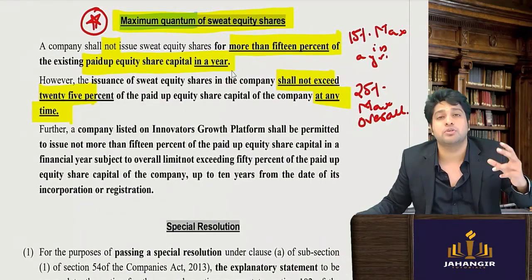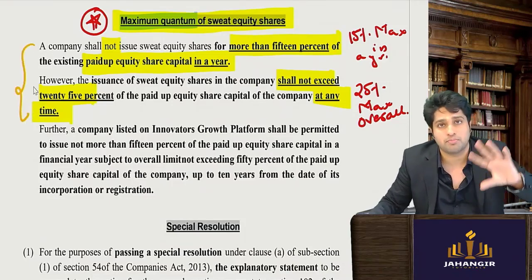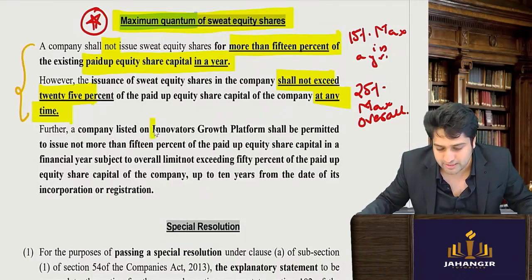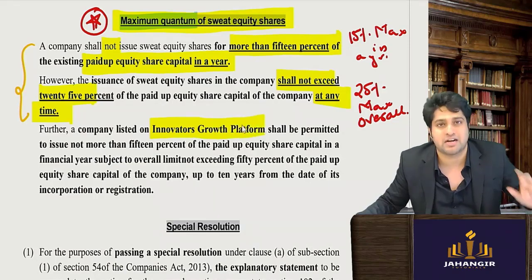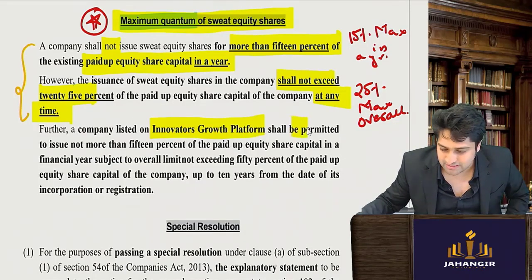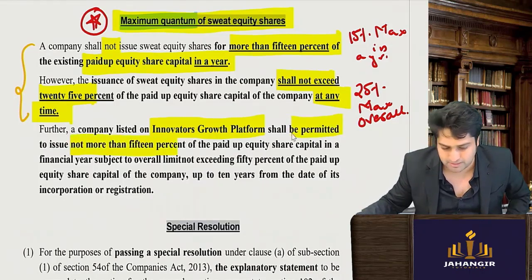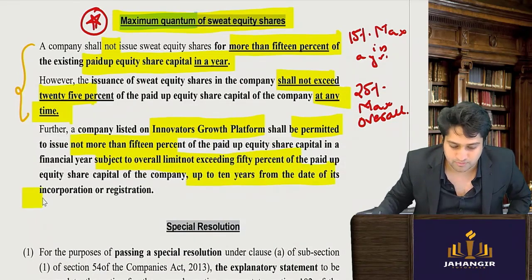Now, till here it is applicable for all companies. But for those on the innovators growth platform, startup companies, they get some additional benefit. They are permitted to issue not more than 15% of the paid up capital in a year, subject to an overall limit of 50%, up to 10 years from the date of incorporation.